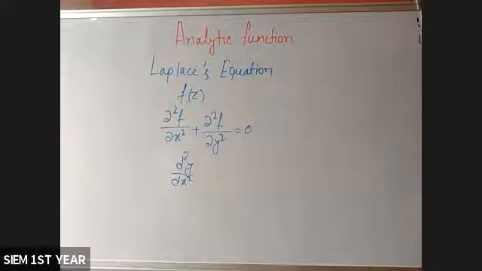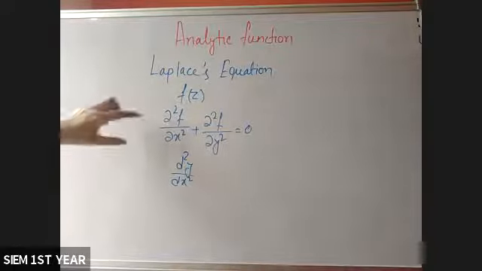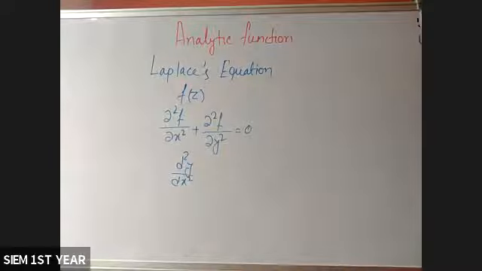If any function f of z satisfies del 2f del x2 plus del 2f del y2 is equal to 0, then it is called Laplace equation. You have to remember the form of the Laplace equation, because in an MCQ question, they may give you one function f of z and directly ask whether it is a harmonic function or satisfies the Laplace equation or not. So you have to remember that if any function f of z satisfies del 2f del x2 plus del 2f del y2 is equal to 0, then it is Laplace equation.